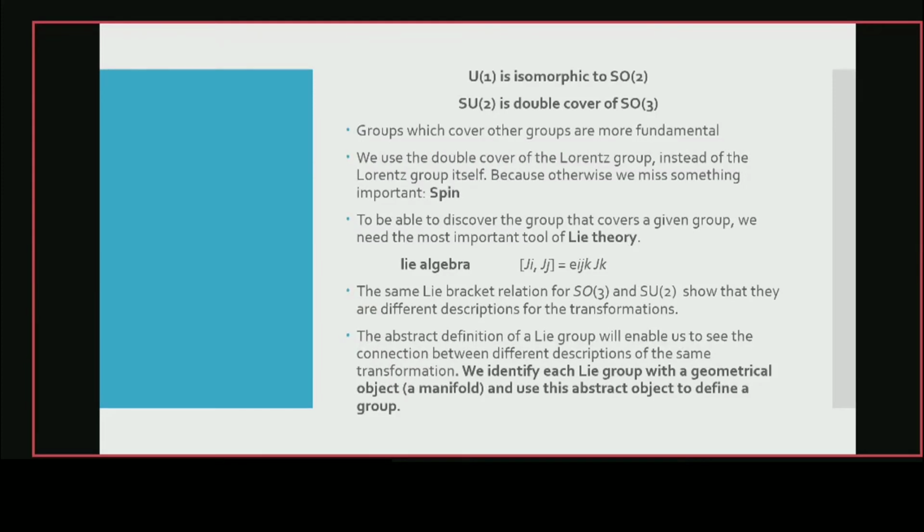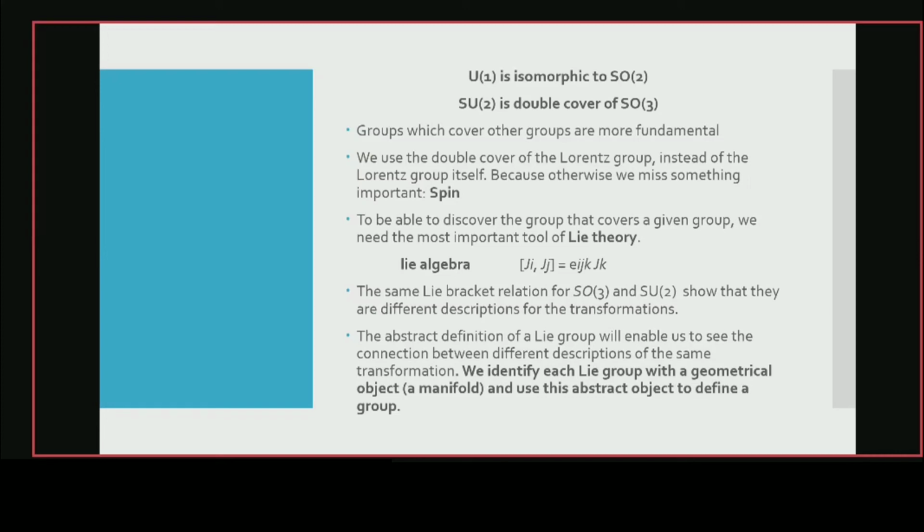So groups which cover other groups are more fundamental. Like for the Lorentz group, we use the double cover of the Lorentz group instead of the Lorentz group itself, because if you use the Lorentz group then we will miss an important thing, that is spin. We saw how to find the double cover of SO3, but this is not the exact method to find the covering group. The exact method is using Lie theory and Lie algebra. This is the exact method to find the covering group of any group.